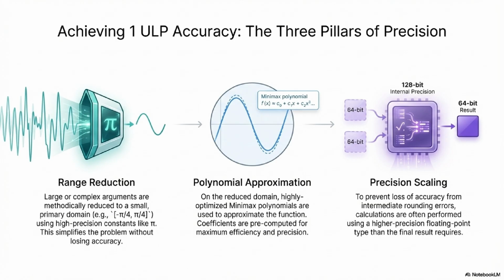Okay, so once the argument is reduced down to something small and manageable, how do they get a 1 ULP accurate value for, say, sine of r? They use polynomial approximations. But these are not generic polynomials. They are specifically generated minimax approximations using highly customized precision-specific coefficients that are designed to minimize the error across that small reduced range. So an octuple calculation would use a different polynomial than a quad one. A much more complex one. For octuple, these polynomials will have dozens of terms, and the coefficients themselves are calculated using reference math like MPFR to ensure they are exact.